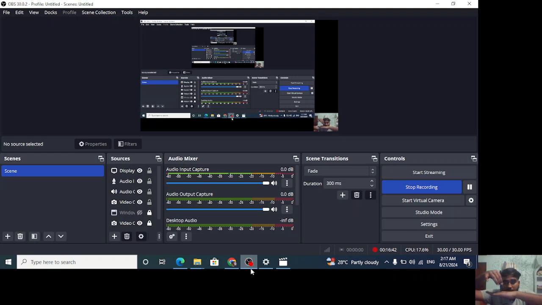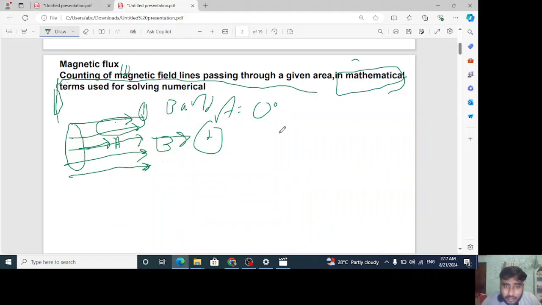Area vector is what? Again, I'm going to explain. Area vector is nothing but the normal to the plane, which is outside. This perpendicular normal to the plane, outside, is the area vector in the second case. Area vector is this, and magnetic field, not electric, magnetic field is this. The angle is 90 degree in the second case. So in the second case, the angle between magnetic field and area vector A is 90 degree.